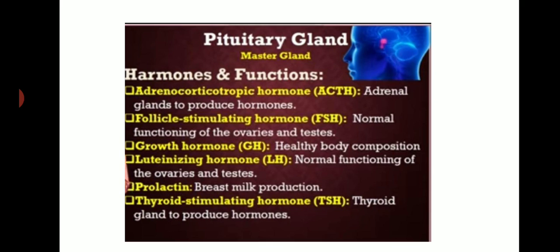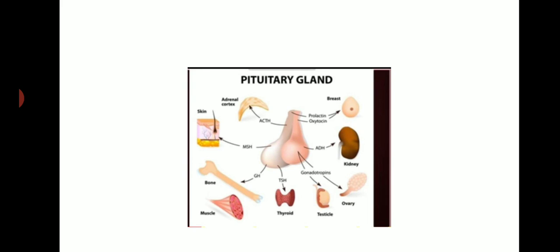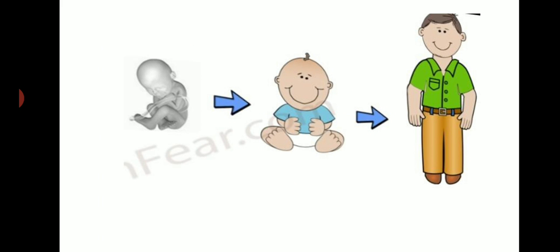Let's see the functions of pituitary gland. Mainly it stimulates the adrenal gland to secrete adrenaline hormone, and it also looks after the functions of ovaries and testes. Then it is also called growth hormone. Remember, it helps in growth. For example, think of yourself when you were too small and now.